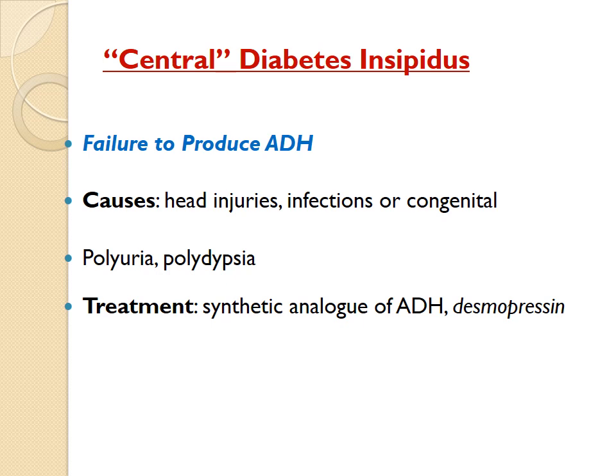Okay. So the cause is in the center, that means the production of ADH. That's why it is known as central diabetes insipidus. And this can be treated by injecting or administering synthetic ADH. Desmopressin, that is known as desmopressin, can be made synthetically. So giving this desmopressin to the patient will resolve this problem.